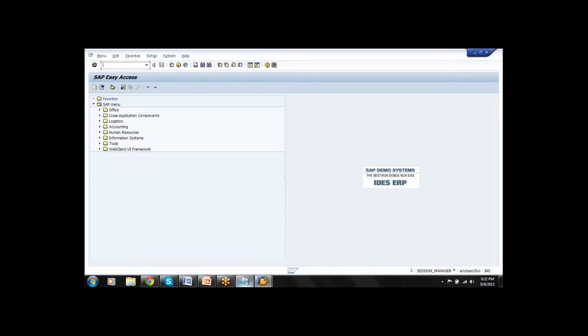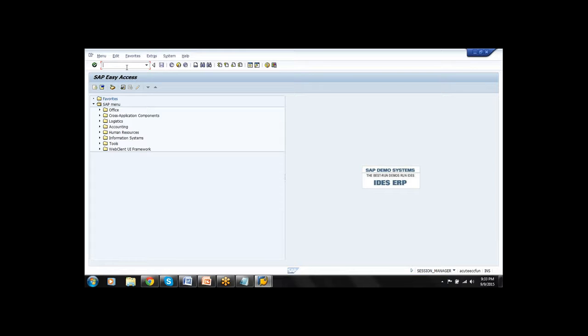So, whenever you are in the SAP Easy Access screen, please remember carefully, whenever we are in the front screen of SAP, that is the welcome screen of SAP, no need to use /n or /o. If you are in any screen other than the SAP Easy Access screen, we need to use /n or /o. So whenever you are in the front screen of SAP, no need to use it.